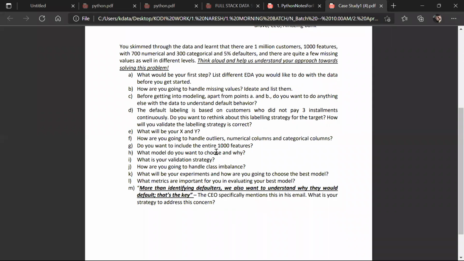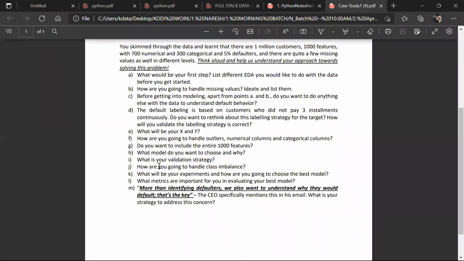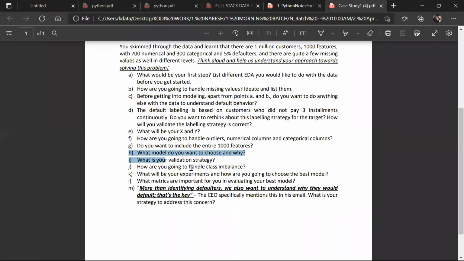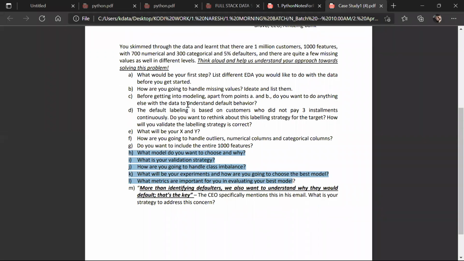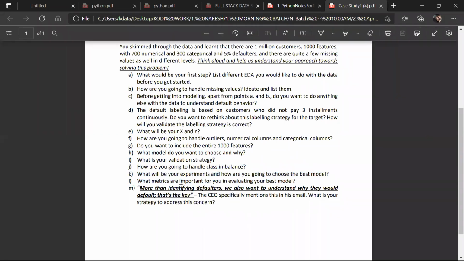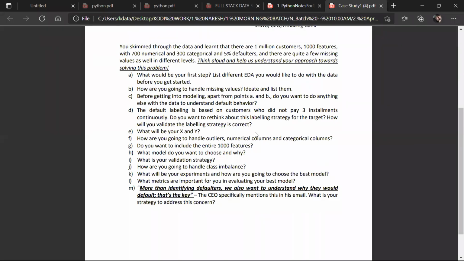What is the validation strategy? How are you going to handle class imbalance? So till, choose what model? Till H to M, I didn't cover. We didn't start it yet. Yes. So I want you to think A to Z, and let's discuss this one. And I will show you one project work. Okay, please work on those things, guys, and apply your first projects for your resume.